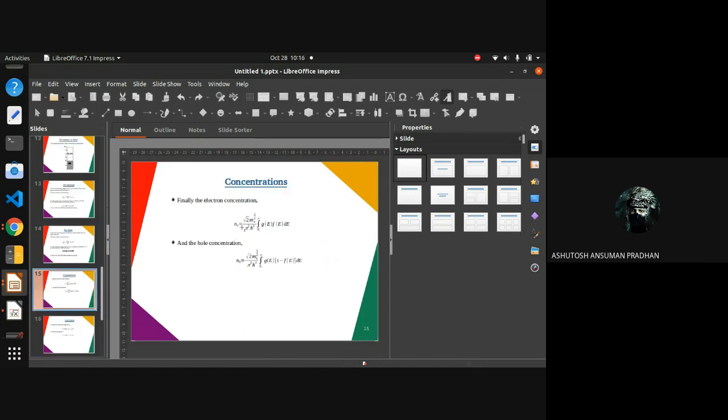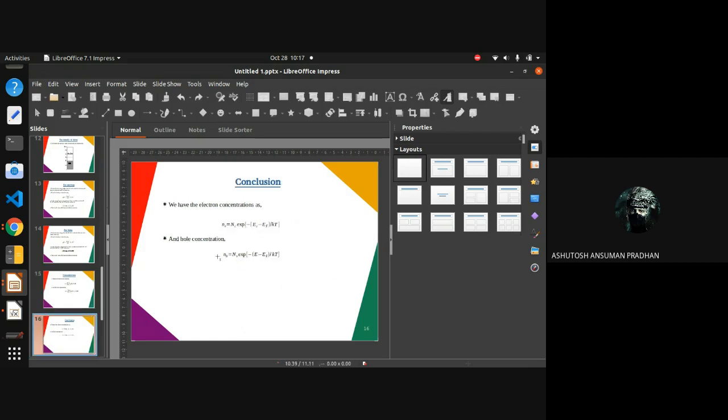So we give a calculation and we can see that the electron concentration is given by this expression. As we can see, we earlier assumed that it's G multiplied by F. So the limits we are taking is EC to infinity because we are considering the energy to be very high. And for holes, it is from EV to 0. Sorry, I did some mistake here. The limits are not proper. But we take the energy to be 0 to EV because the holes are going to stay between the valence band, right? And finally, we get this expression where NC is known as the effective density of states